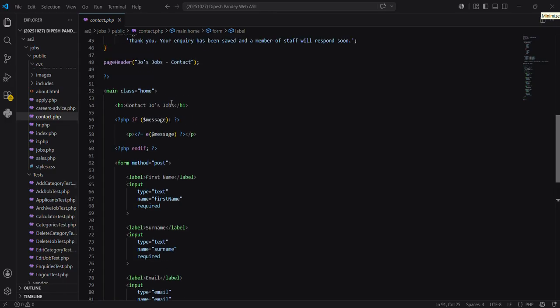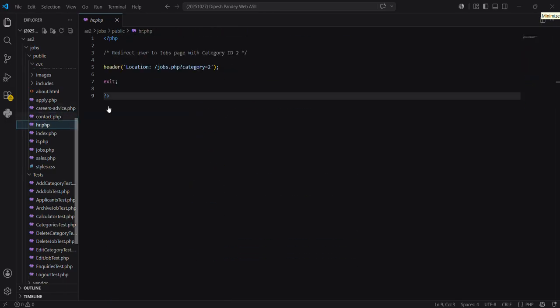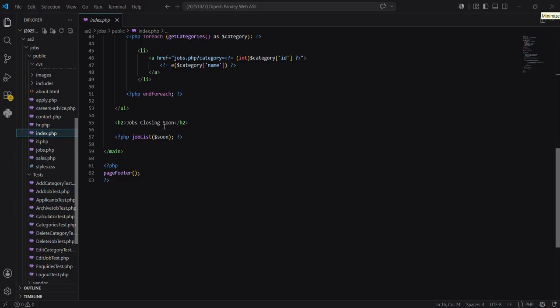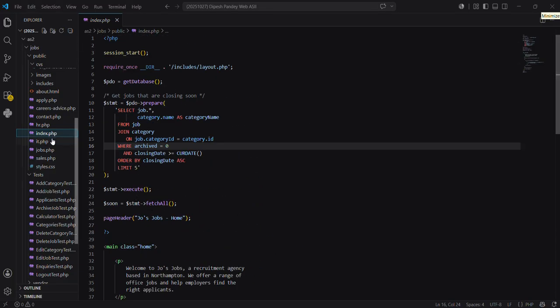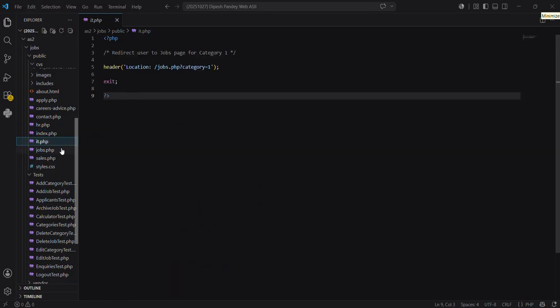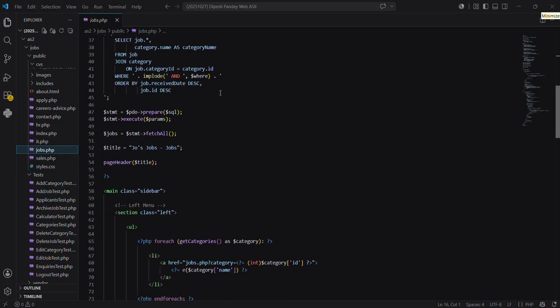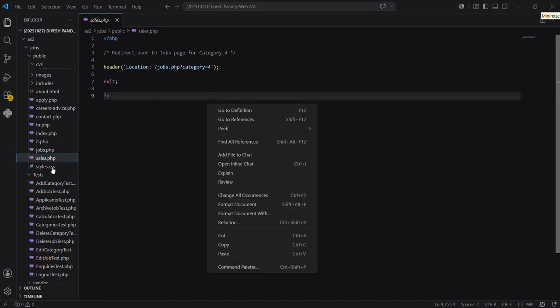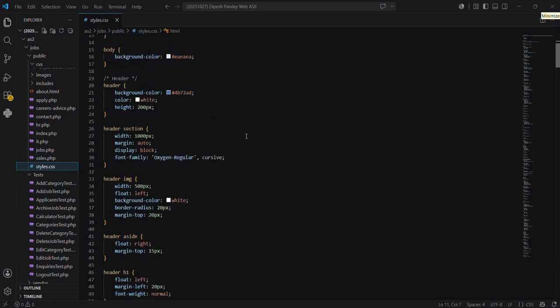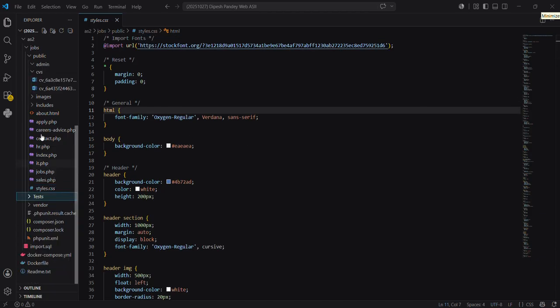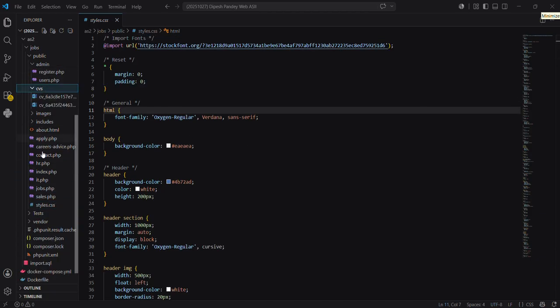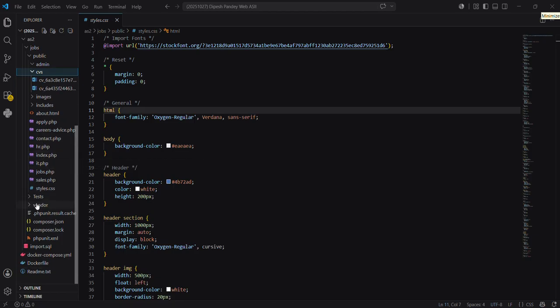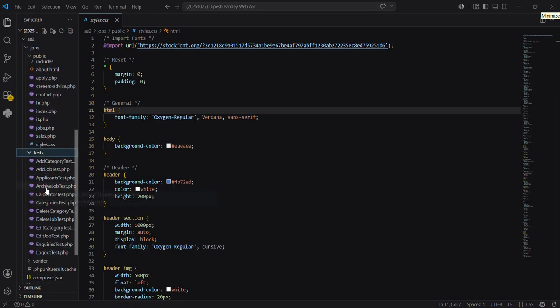Here is the contact.php. Here is the hr.php. Here is the index.php. Here is the it.php. Here is the jobs.php. Again, here is the sales.php, and here is the style.css. And in here you can clearly see the test folder, and here are the test files.